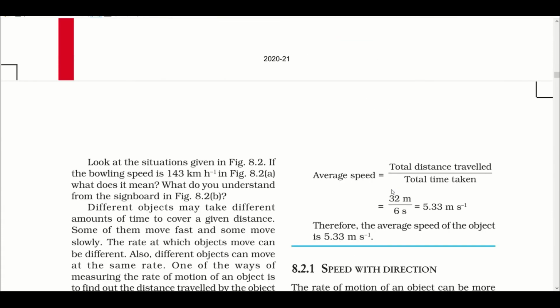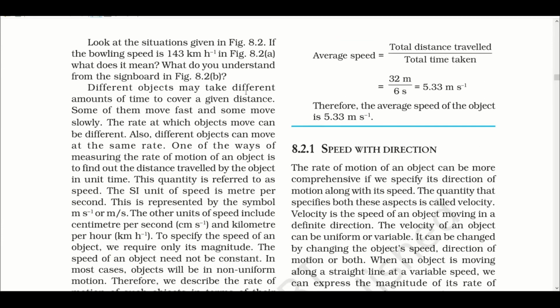So now let's take a term which measures the rate of motion. How can you measure the rate of motion? Different objects may take different amounts of time to cover a given distance. Some of them move fast and some move slowly. The rate at which objects move can be different. Also, different objects can move at the same rate. One of the ways of measuring the rate of motion of an object is to find out the distance traveled by the object in unit time. This quantity is referred to as speed.